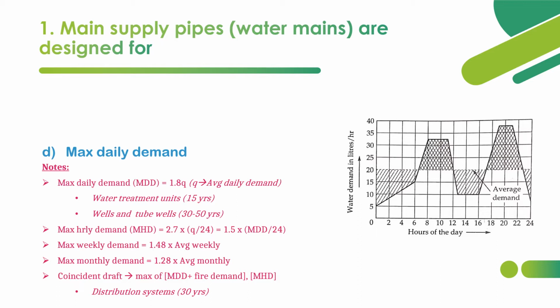Water treatment units are designed for a 15 year design period. Wells and tube wells are designed for 30 to 50 years. These are some of the typical design periods of these units.